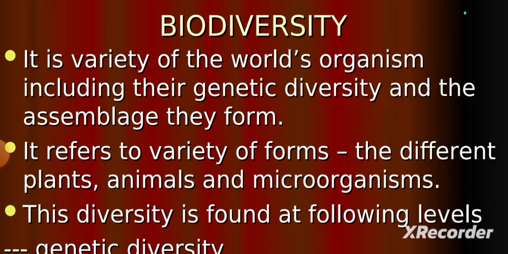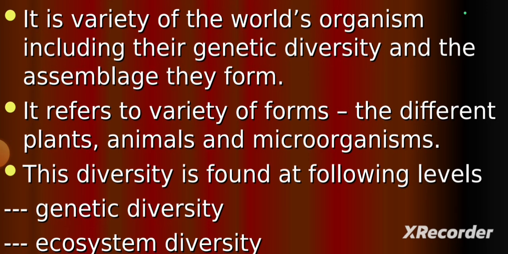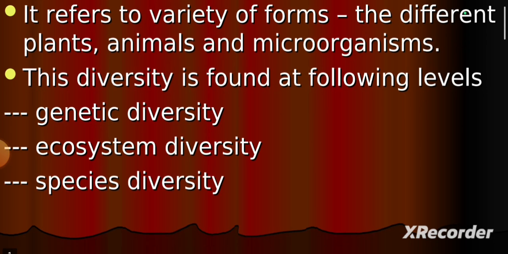First of all, what is biodiversity? Biodiversity is the variety of organisms present in a particular area to perform their functions. It refers to the variety of different plants, animals, and microorganisms in a particular area. This biodiversity is found at the following levels: genetic diversity, ecosystem diversity, and species diversity.